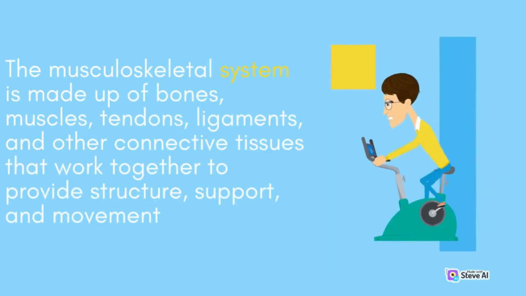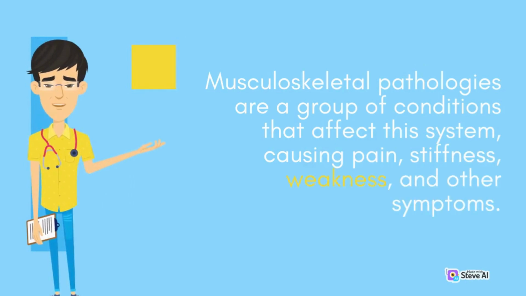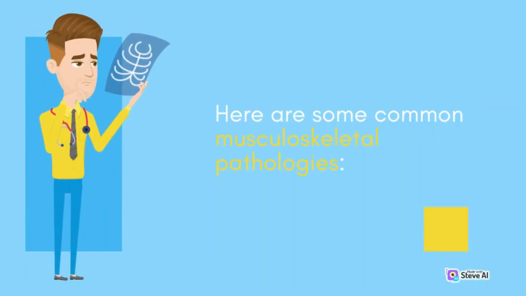The musculoskeletal system is made up of bones, muscles, tendons, ligaments, and other connective tissues that work together to provide structure, support, and movement to the body. Musculoskeletal pathologies are a group of conditions that affect this system, causing pain, stiffness, weakness, and other symptoms. Here are some common musculoskeletal pathologies.